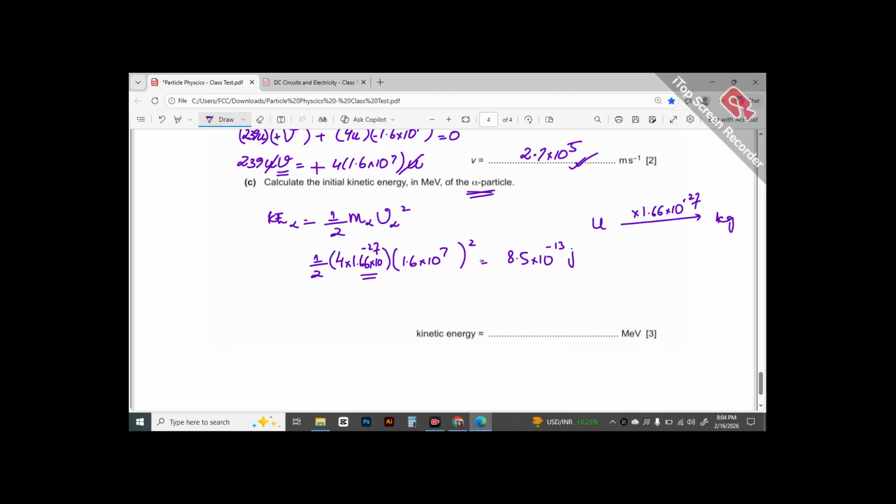But that is not even where you were supposed to stop. They asked you to find the final energy in terms of mega electron volt. So you are still left with one final conversion that we had already discussed, that whenever we have to convert joule into electron volt, we multiply the value in joule. Sorry, we divide the value in joule with charge of electron, that is 1.6 exponent minus 19. But still there is one point that you'd be missing even if you do ye wale step. Like, they didn't ask you to convert joule into electron volt. They asked you to convert joule into mega electron volt.